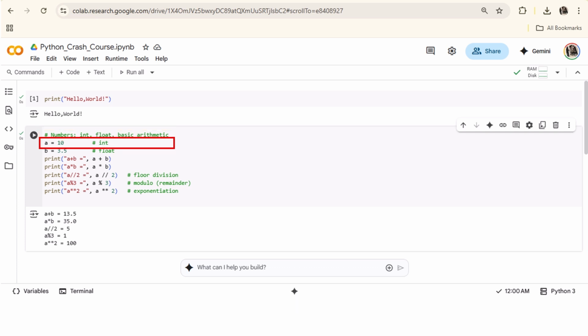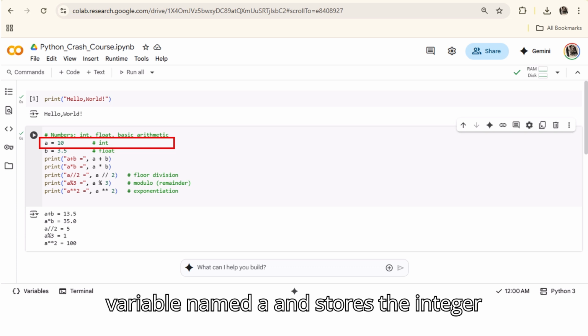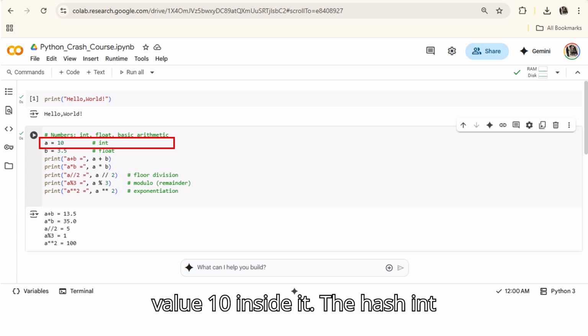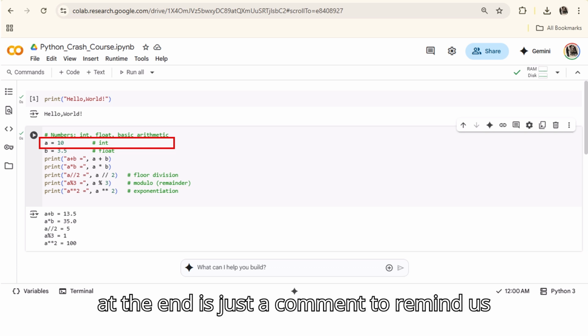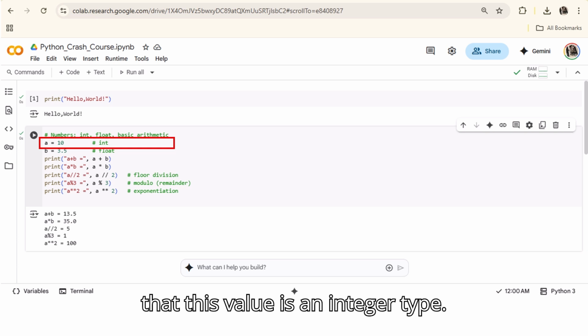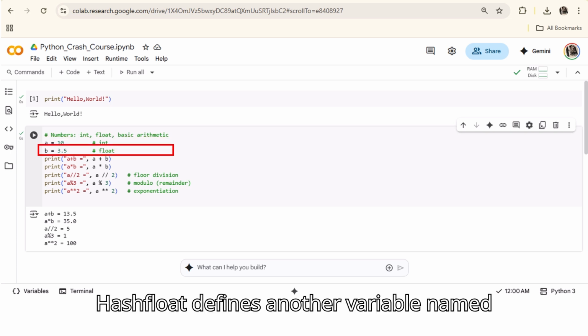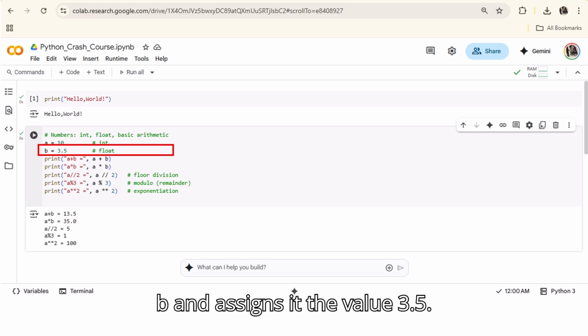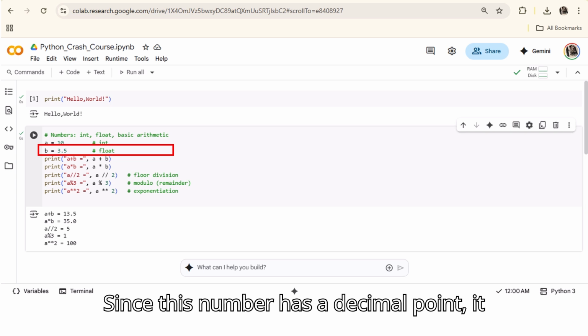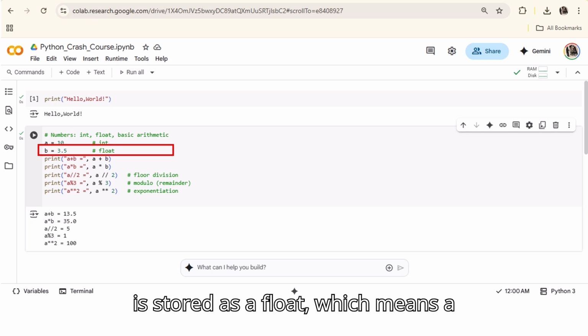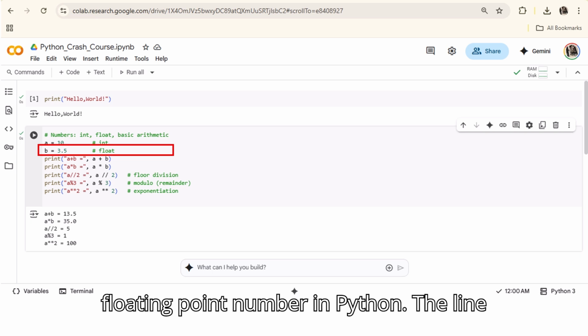Next, the line a = 10 # int creates a variable named a and stores the integer value 10 inside it. The "# int" at the end is just a comment to remind us that this value is an integer type. The line b = 3.5 # float defines another variable named b and assigns it the value 3.5. Since this number has a decimal point, it is stored as a float, which means a floating point number in Python.